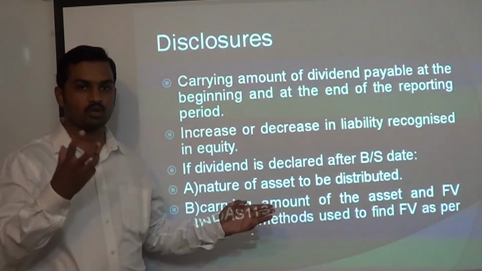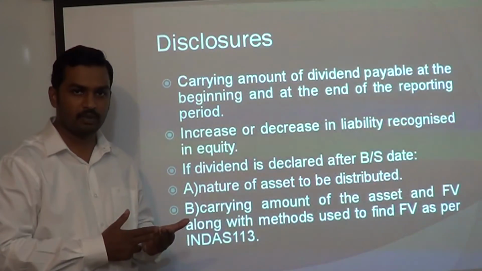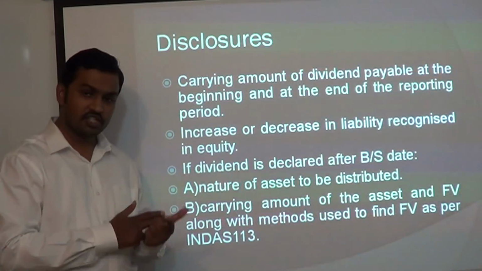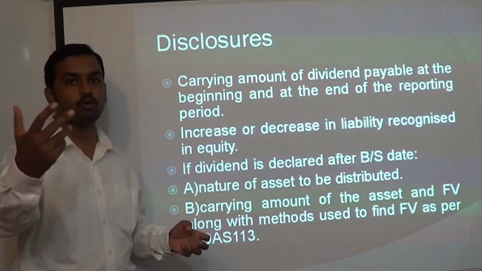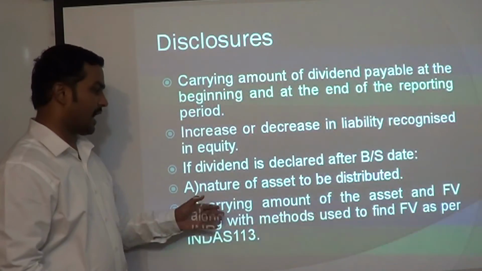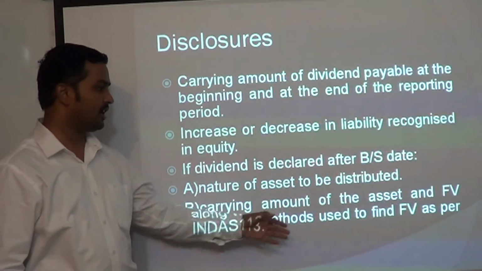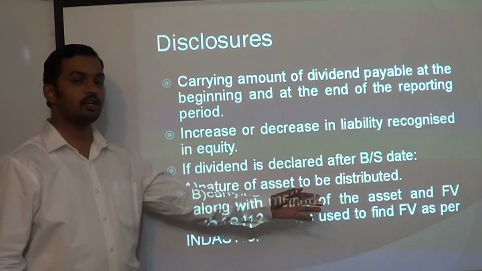Nature of the asset to be distributed. So what is the asset you are going to distribute? Is it property, plant and equipment? Is it business? Is it shares? Is it stock? Which asset are you going to distribute as dividend has to be disclosed. Carrying amount, that is book value on the balance sheet date, and also the fair value has to be disclosed.